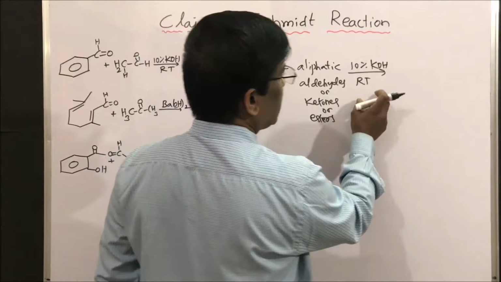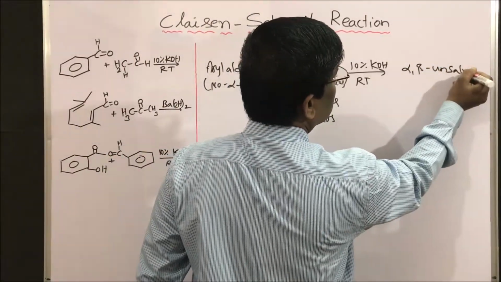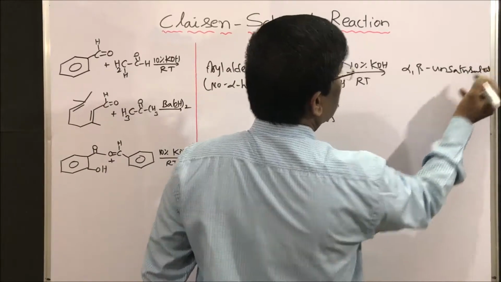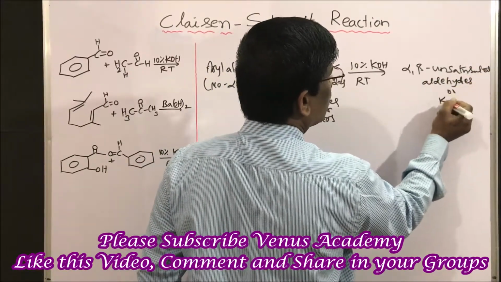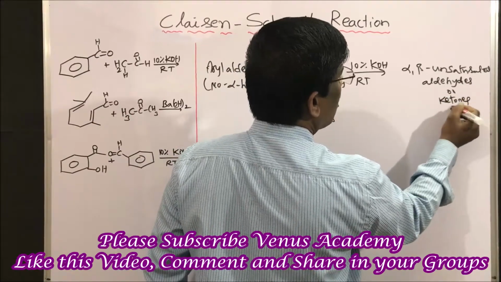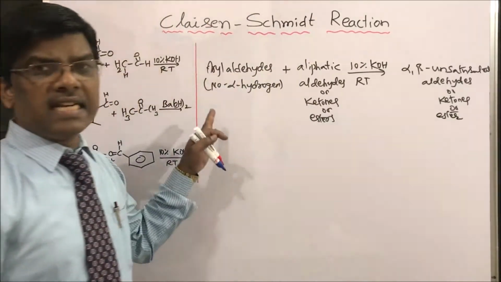At room temperature gives alpha beta unsaturated aldehydes or ketones or esters. So this is the Claisen reaction.